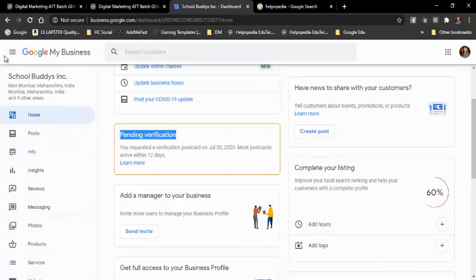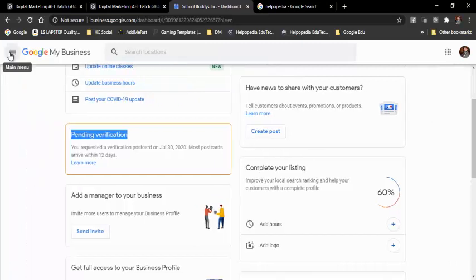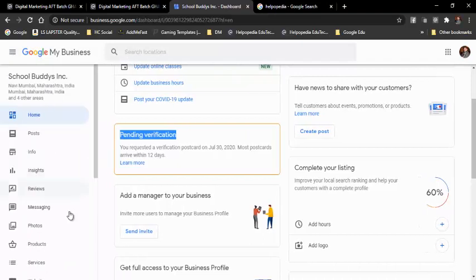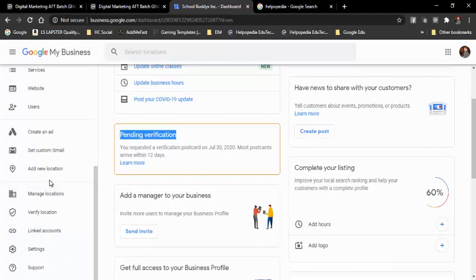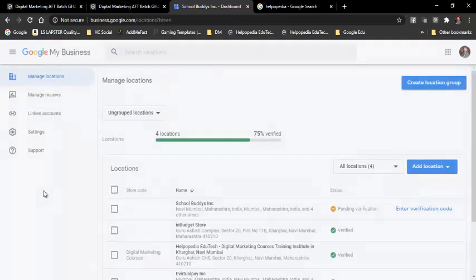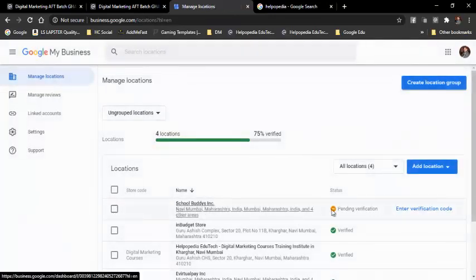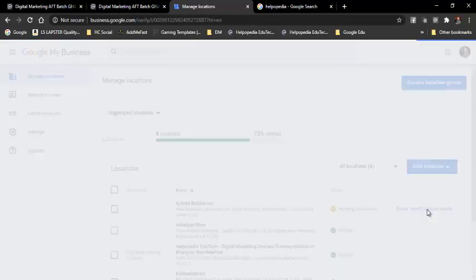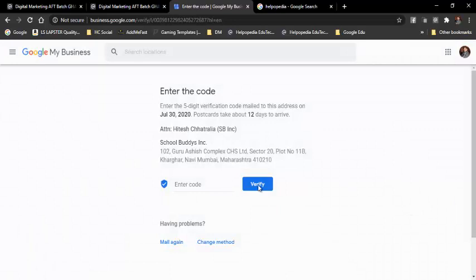For that, I will just come over here under manage locations. Over here you can see School Buddies, it is there, and here it says pending verification. Once I click on enter verification code and I get that postcard, then I can enter that verification code over here, and then I'll click on verify. That is the thing that we can do.